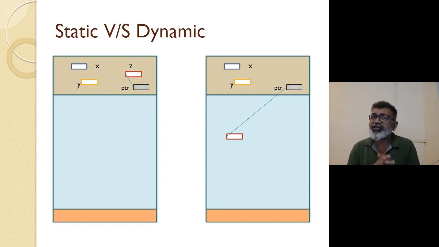So this PTR is also an auto variable. If it is written PTR is equal to ampersand Z, then PTR is a pointer to Z. But note that all these variables, be it a pointer variable or primitive variables, are on the stack.